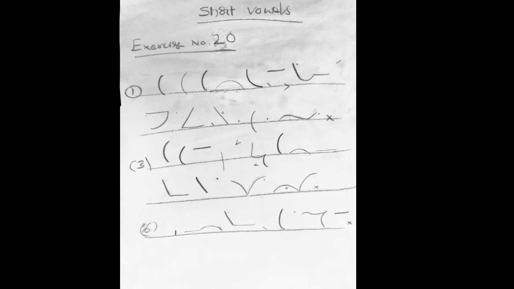In exercise number 20, he has given some sentences in English. Now we are going to read some sentences already written on the board in shorthand. Sentence number 1, they think they may have to go to the bank and cash a check to pay the youth the money.